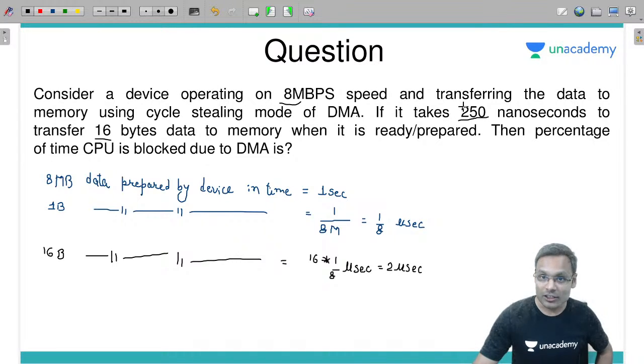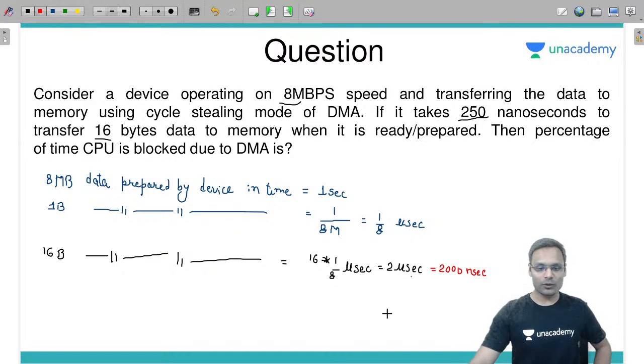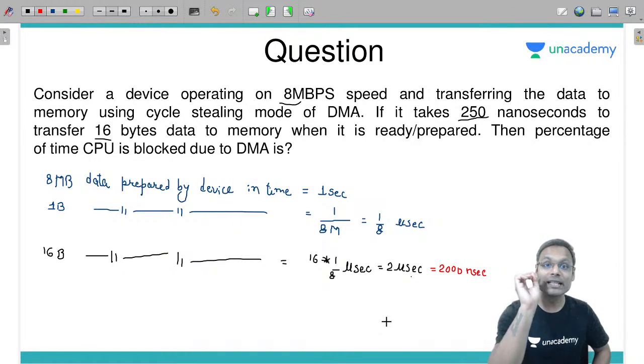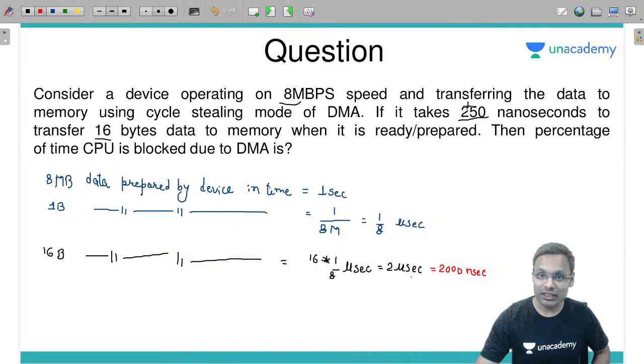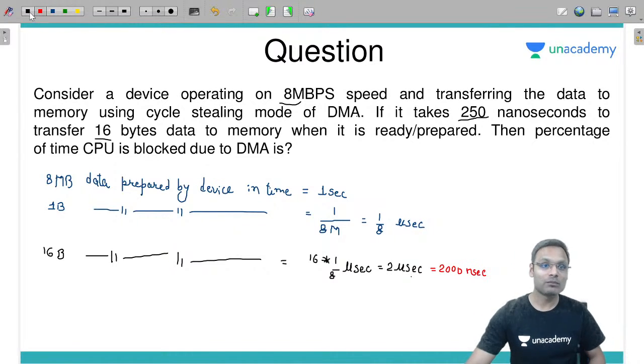As we know, this particular thing is given in nanoseconds, so either you convert this into microseconds or you take this as nanoseconds. Convert microseconds to nanoseconds, that will be better. 2 microseconds means I can say 2000 nanoseconds. Fine. Now, if 2000 nanoseconds is the preparation time and the transmission time is 250 nanoseconds, then what is the percentage of time the CPU is blocked in DMA?